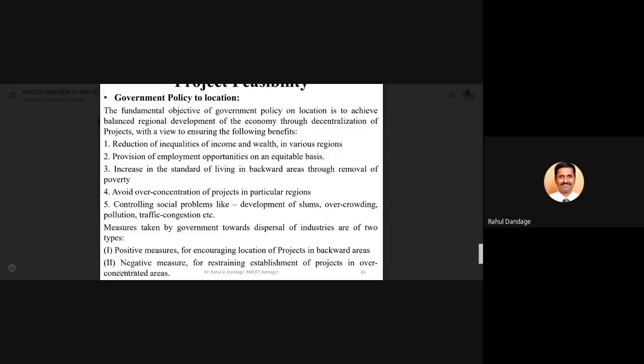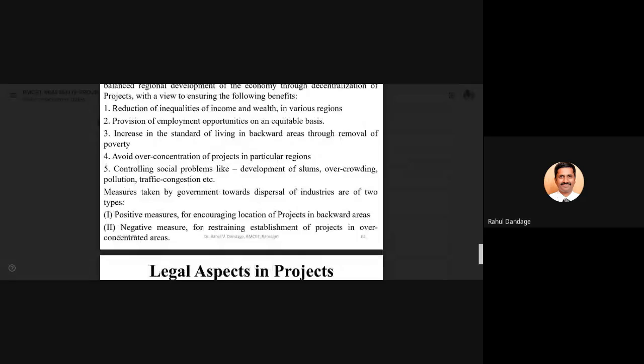The measures taken by government for dispersal of industries are of two types. Positive measures for encouraging location of projects in backward areas and negative measures for restraining establishment of projects in over concentrated areas. So government is taking two types of measures.